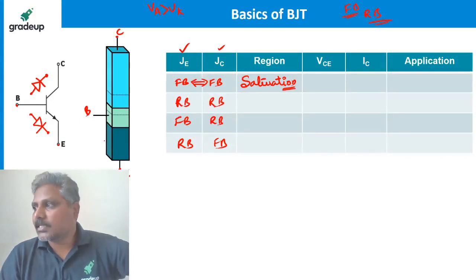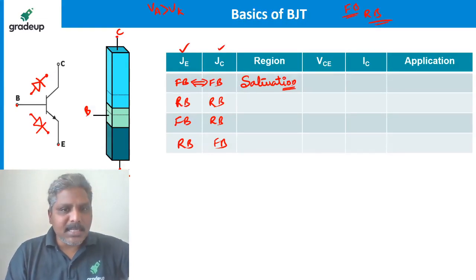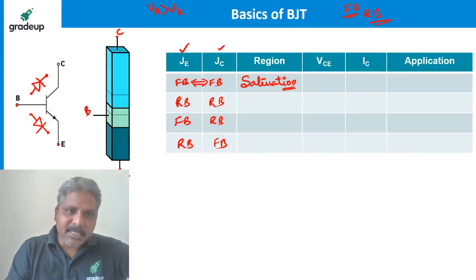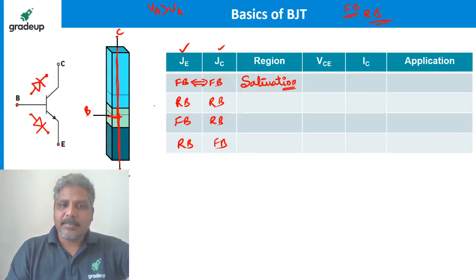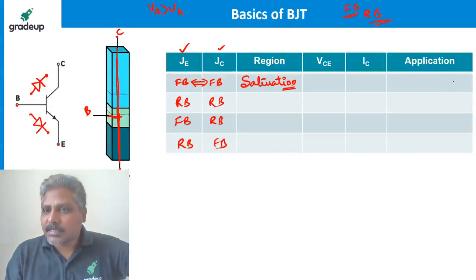If both the junctions are forward bias, then if this junction is forward bias, from here to here it behaves like a short circuit, because forward bias is nothing but short circuit, we know. The base to emitter junction is also forward bias, so it is also like a short circuit. That means saturation is like a short circuit.